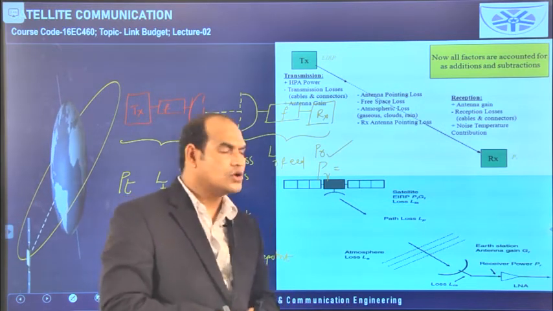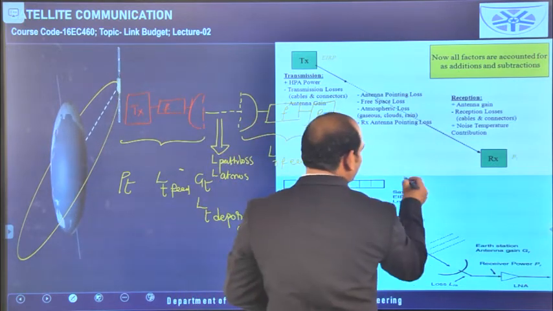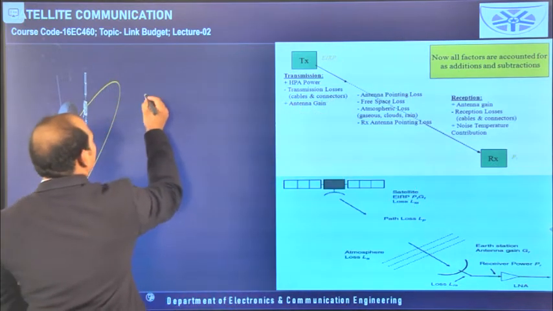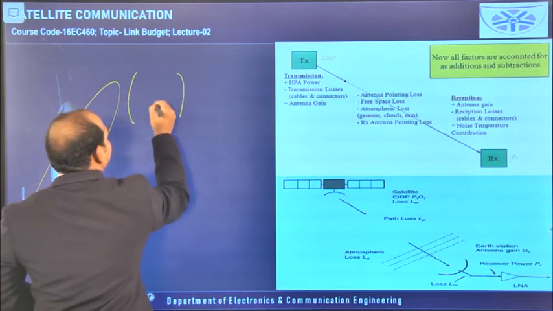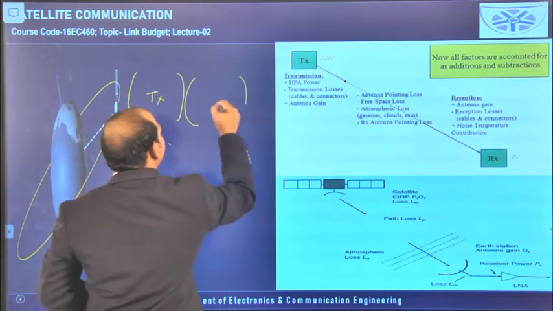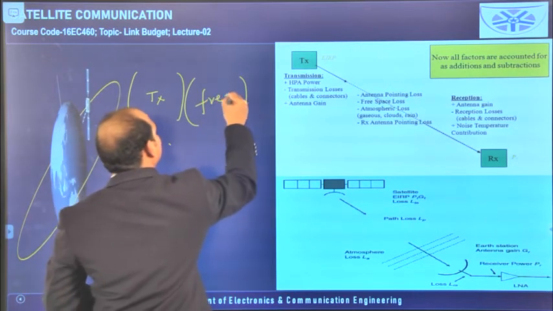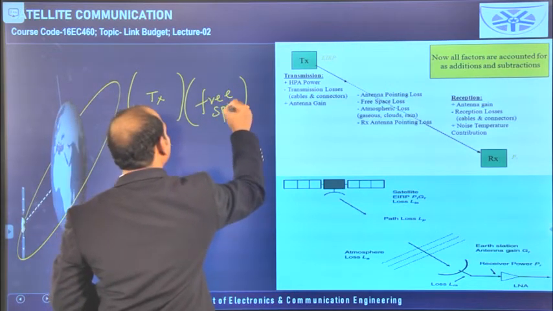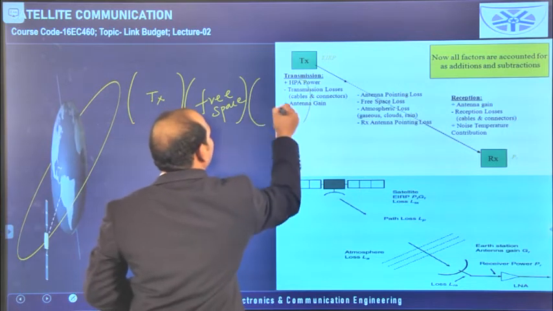So in this way we can proceed. So here I am writing all those things. Here the transmitter level, this is the free space, and this is the receiver level.